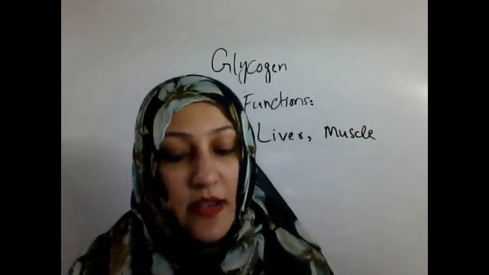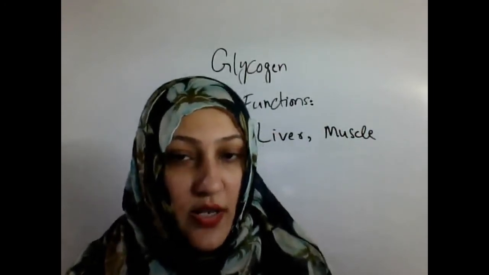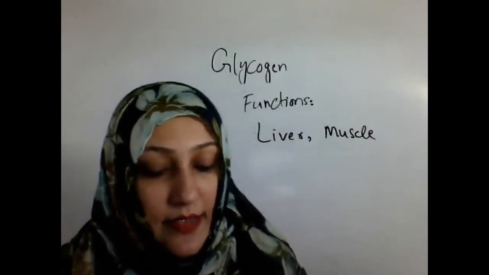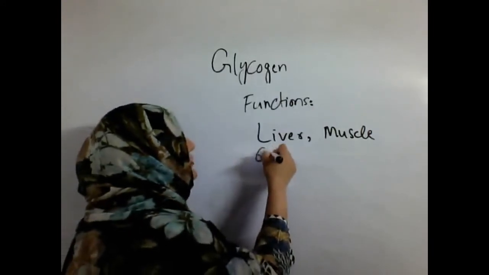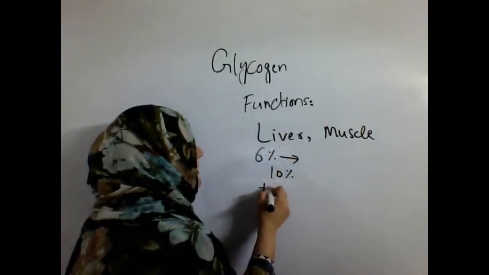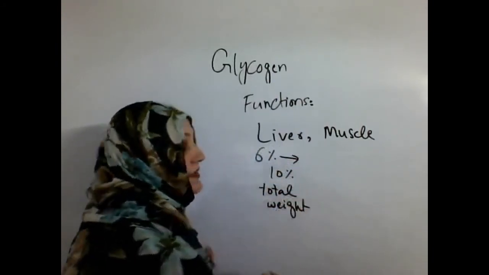They are very important sources of glucose, in which the glycogen is stored in liver and muscles. In liver cells, glycogen makes up 6 to 10% of the total weight of the liver cell.